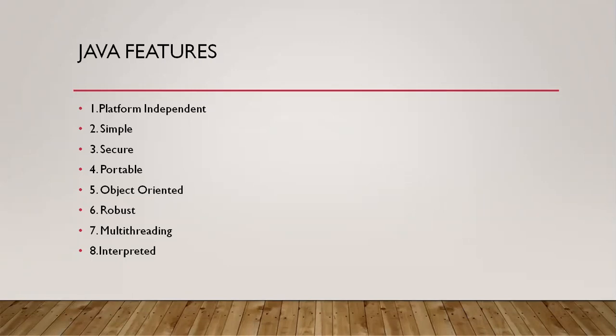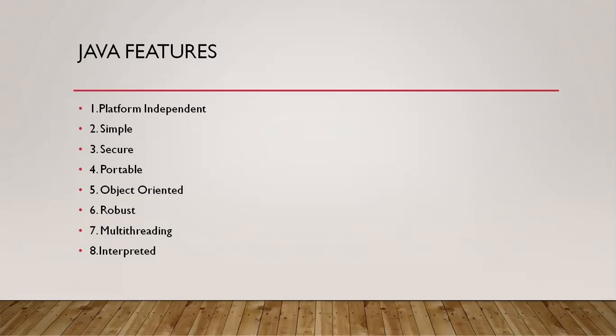Coming to the first one, the most important feature, as we discussed in yesterday's class, is platform independent. Java is platform independent. After compilation of a Java program, it will generate bytecode. That bytecode will be executed on any system in the world. This mechanism is called platform independency. This concept was already discussed in yesterday's class.